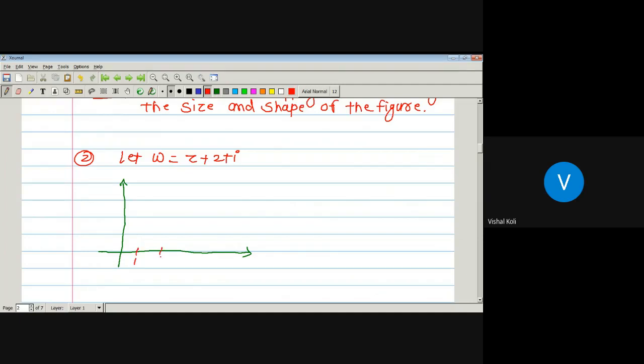One, two, three, four. This will be x and this will be y. And the region is here 1, this 2, here this will be 1, 2, 3. It means it is actually nothing but i. Okay, so this region will be given here i.